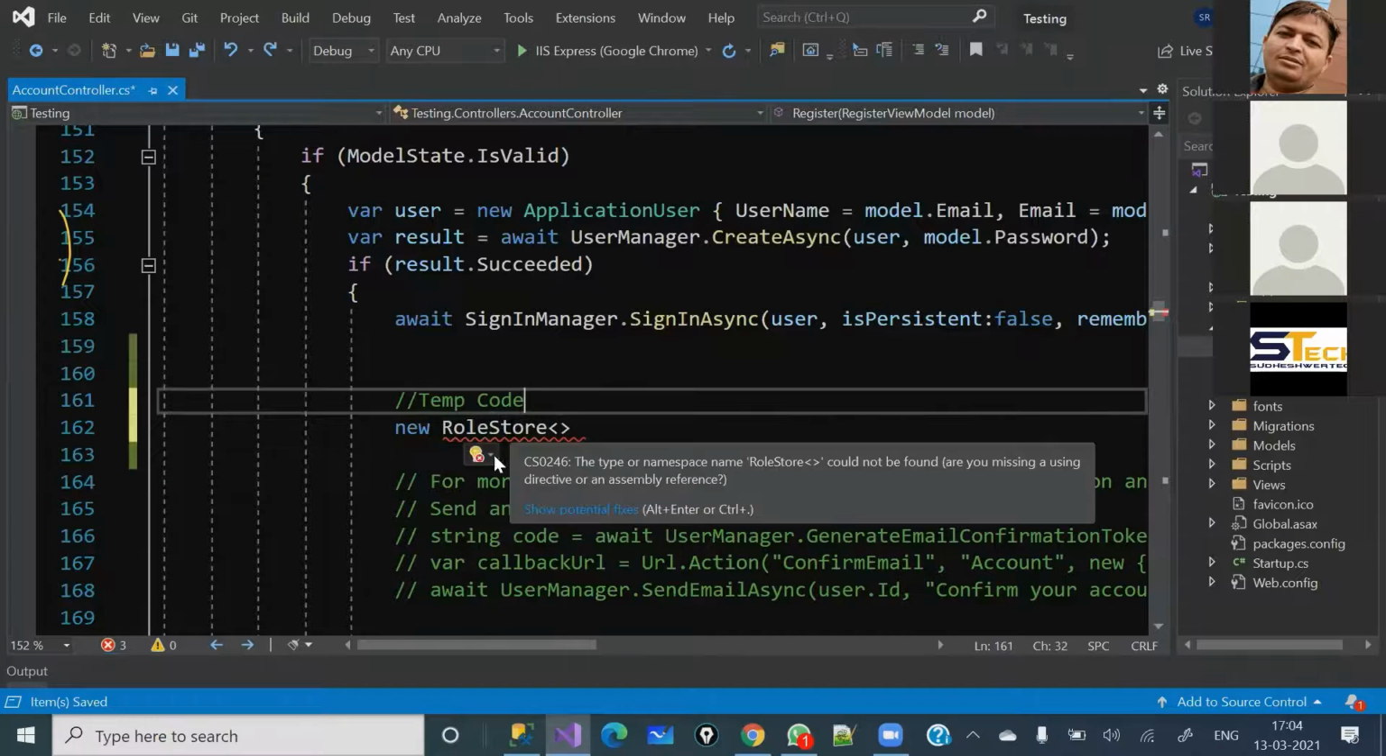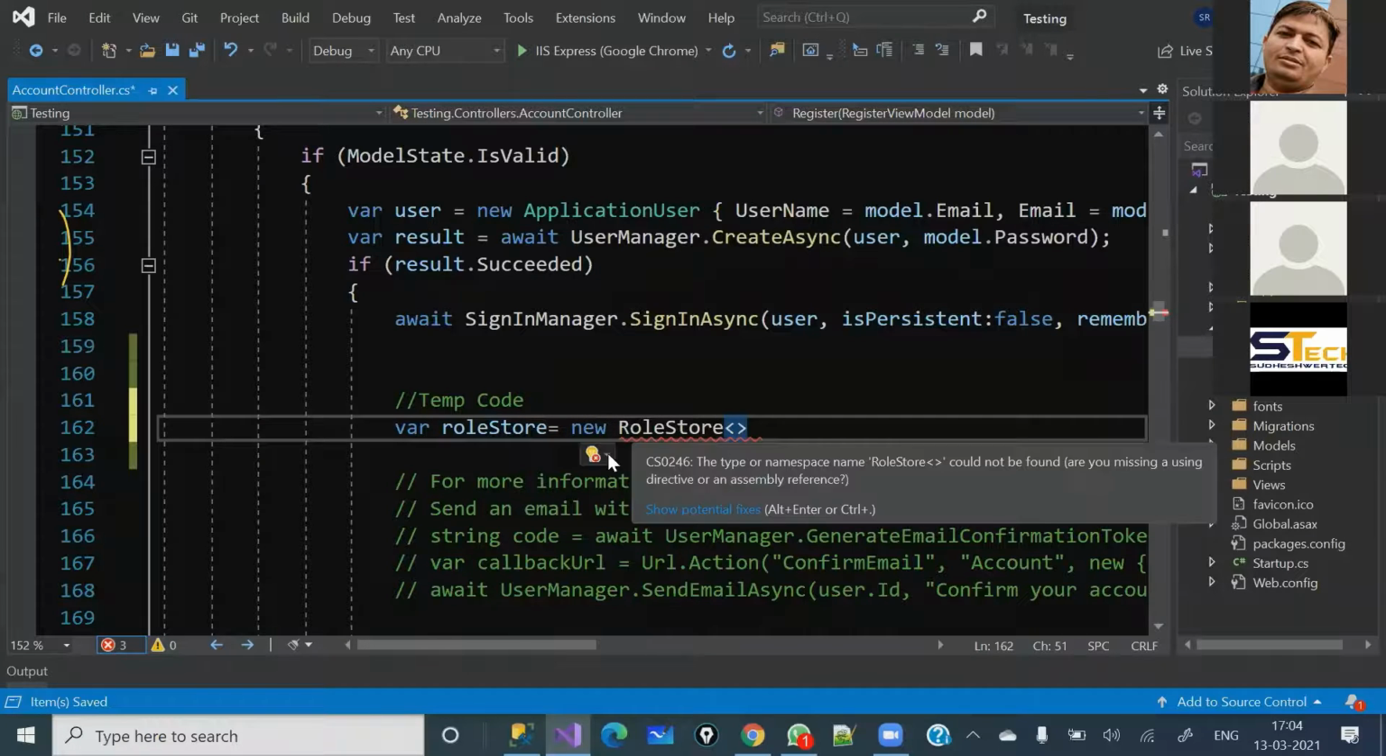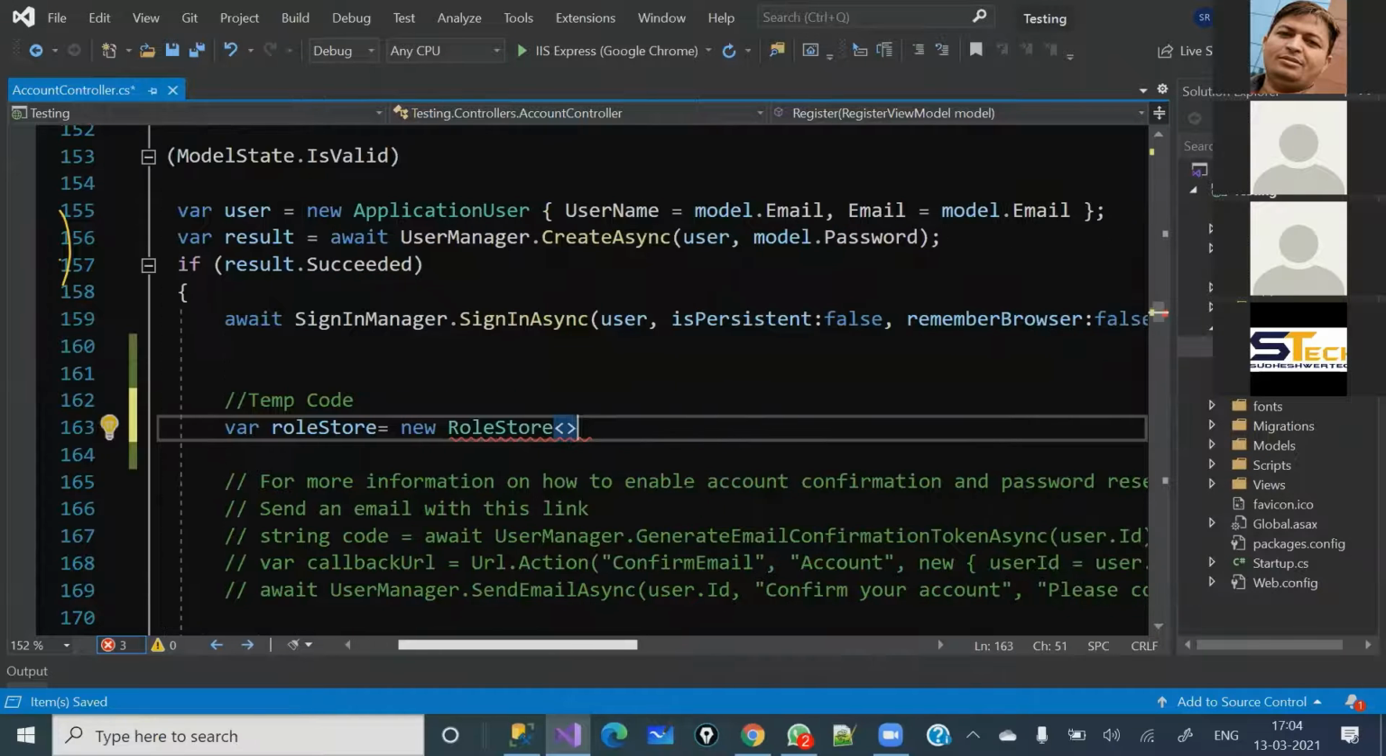I'm just going to include the namespace. So basically, let me do one thing. I'm just going to give a name here. Okay, this is my role store equal to, and now I'm going to select the namespace which is required here. So I'm going to select the identity framework. As we have discussed earlier, this is the ASP.NET identity framework. With the help of that approach, we are getting all the ready-made classes which exist in our entity framework.